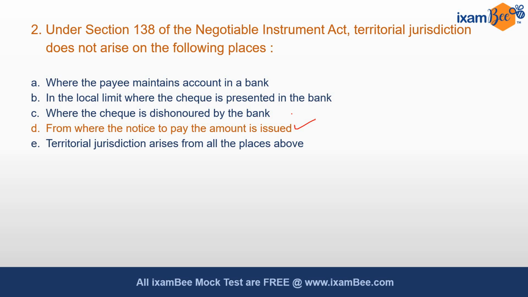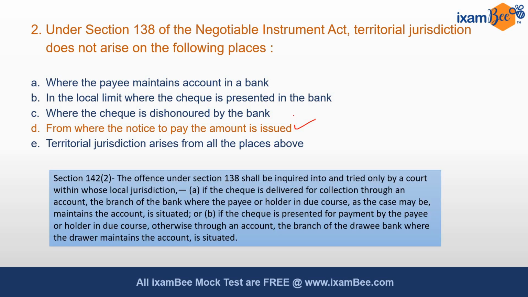The other options clearly justify section 142 of the Negotiable Instrument Act, which says the offence under section 138 shall be inquired into and tried only by a court within whose local jurisdiction, if the check is delivered for collection through an account, the branch of the bank where the payee or the holder has his account is situated, and option B, if the check is presented otherwise than through an account, the branch of the drawee bank where the drawer maintains the account is situated. So option D is not mentioned. There is no mention of notice to pay the amount, and hence the correct answer over here is option D.